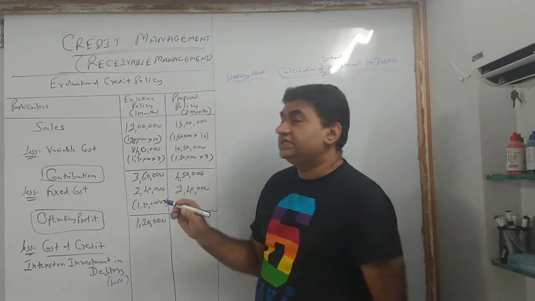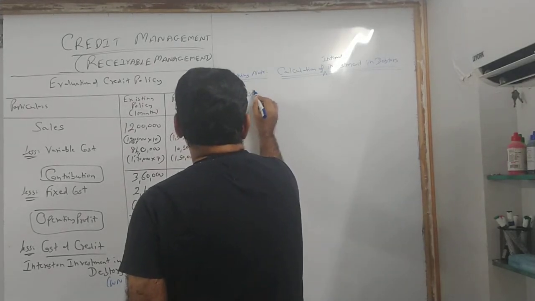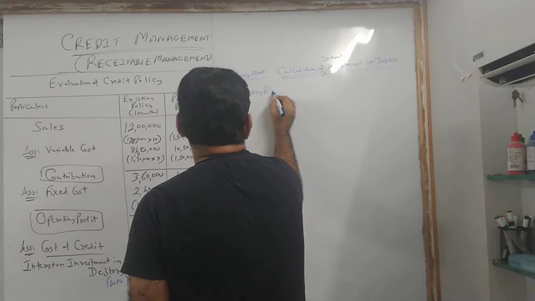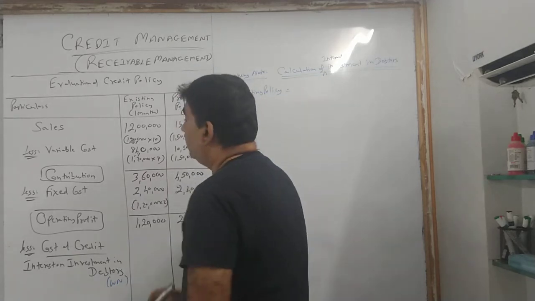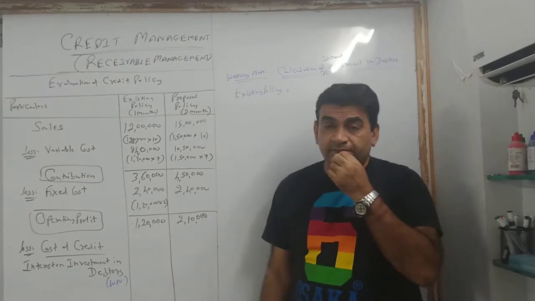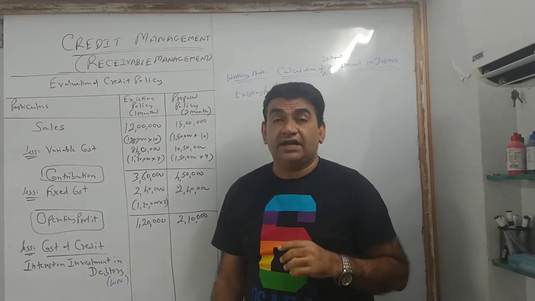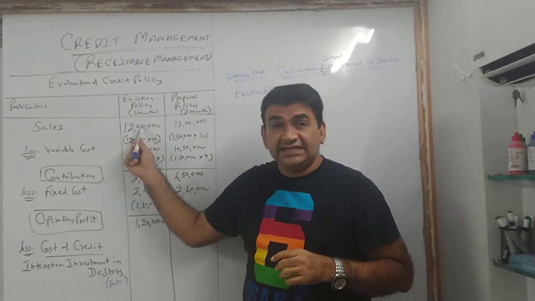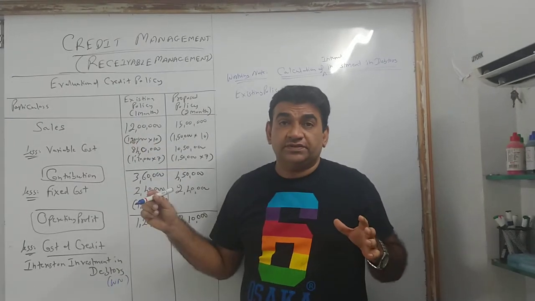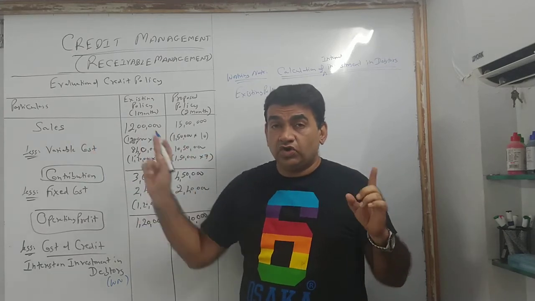I have to do for both the policies. सबसे पहले existing policy. Pay attention, the calculation very important. सुनो, पैसा अटक गया है. Now the question is क्या अटका? 12 lakhs का sale value or the cost? What has blocked? Sale value or cost?